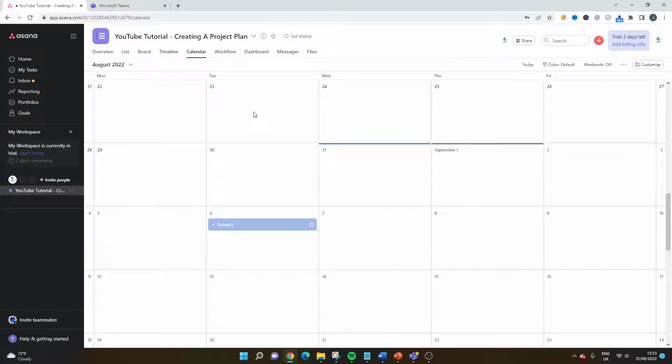We've got a calendar view here, again created by default. It's looking into the other tabs as well. So you'll see research was completed on the 6th, and that's why it's entered into the calendar. We could change things to in progress as well, and that would come up here. You'd get different colors as well, and you could change the colors should you need to.